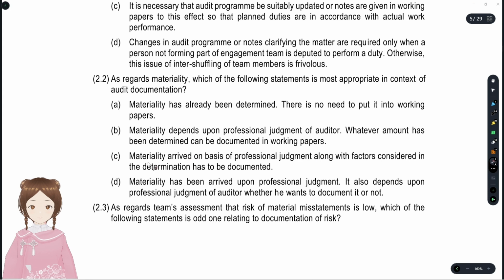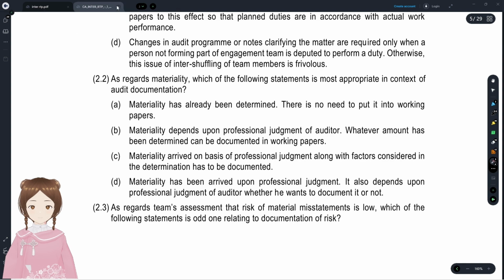Materiality arrives on the basis of professional judgment, along with the factors considered, and that has to be documented. Yes, the factors, the reasons also should be documented. C is most appropriate, I guess. It also depends upon professional judgment whether he wants to document or not. No, it's not discretionary, it's mandatory. Option C is more appropriate.